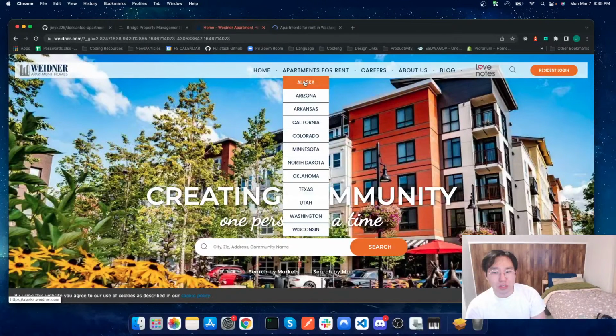So I do like the idea of how this is laid out. Not sure if I completely agree with the CSS styling and everything, but the idea is there. I will definitely use both of these as a reference as I create the website. Another thing that I'm hoping to do is, I primarily work in React for the front end. I'm hoping to also do this in native, just pure JavaScript and HTML and CSS as well. So that's going to likely take a bit of extra time.